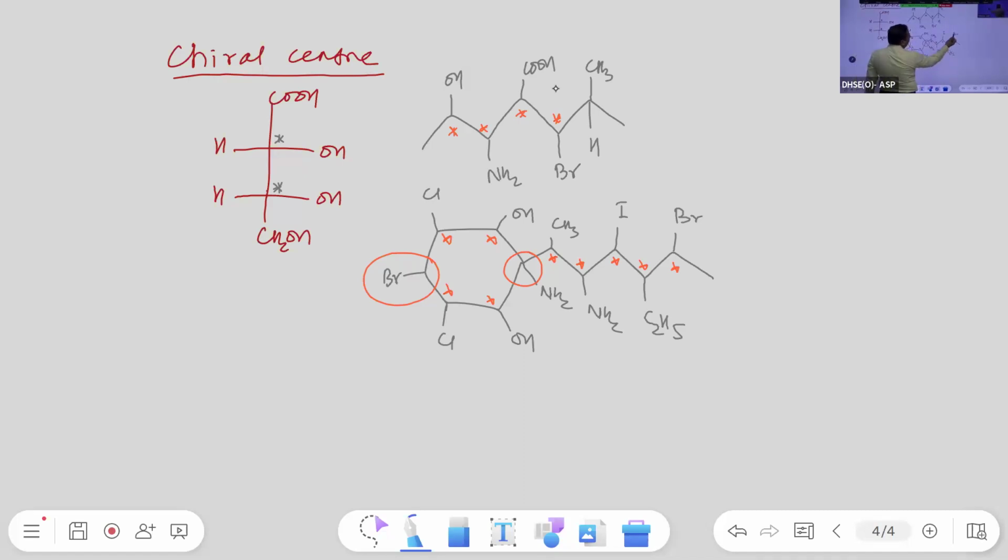Now see, for this carbon, one is bromine, one hydrogen, and one CH3, so another, the remaining chain. So it has four different groups, a chiral center. For this, one is C2H5, another is C2 bromine H4, then this is one hydrogen, and a remaining group. So this is also a chiral center. Similarly, this is a chiral center. This is a chiral center. This is also a chiral center.